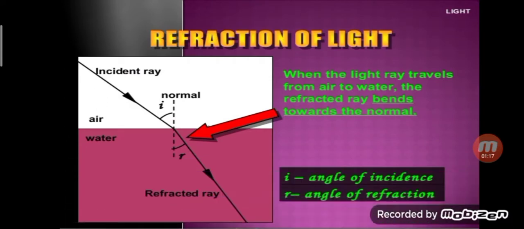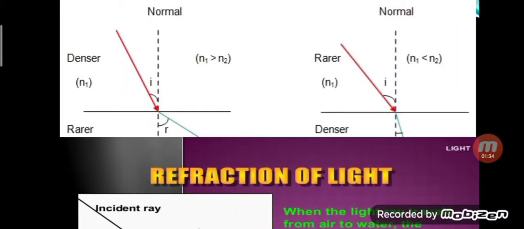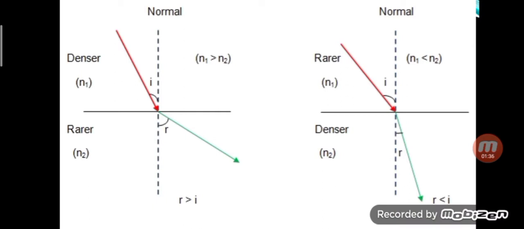So when the light rays travel from air to water, the refracted ray bends towards the normal, and also the angle of incidence is not equal to the angle of refraction. This happens because air is optically less dense than water, or we can say that air is an optically rarer medium and water is an optically denser medium.